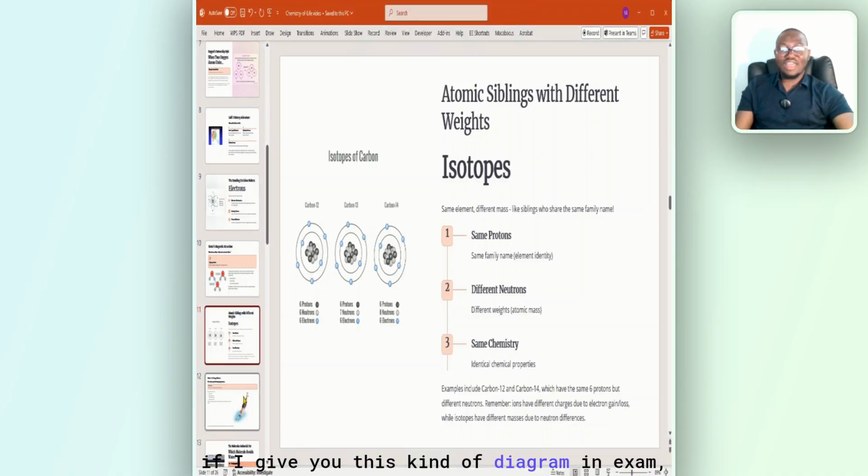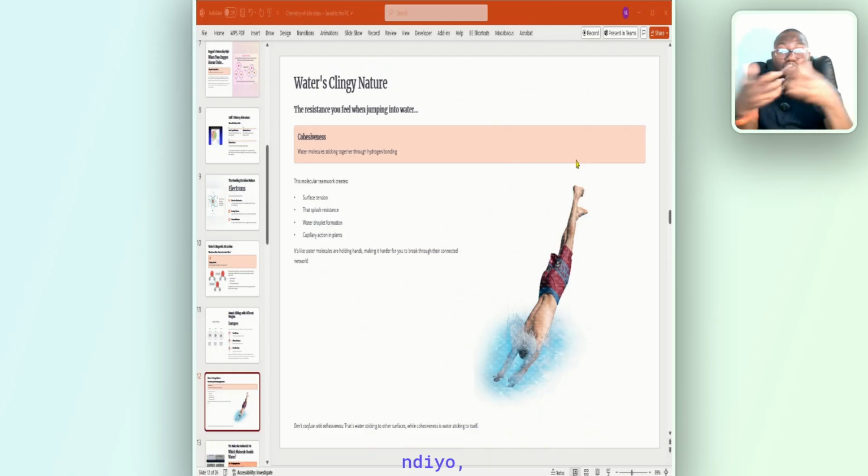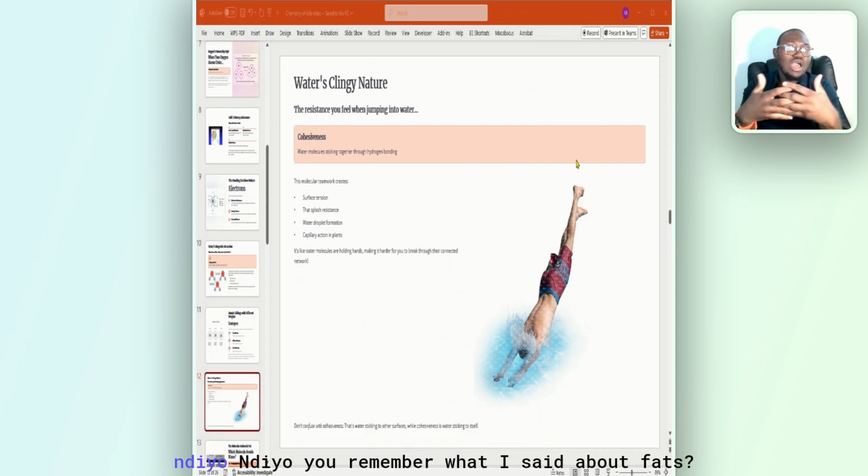Now, if I give you this kind of diagram in exam, or I ask you a question on this diagram. Okay, let me give you this question. When jumping into water, you notice resistance. That resistance is caused by water's what? Is it adhesiveness or cohesiveness? Somebody will pick hydrophobic tension or hydrophilic tension or osmotic equilibrium. The answer is cohesiveness. Cohesiveness is that tension that's formed by water molecules with each other. But when you are talking about water molecules with a surface, you are talking about adhesion. But this is cohesiveness, what they have among each other.